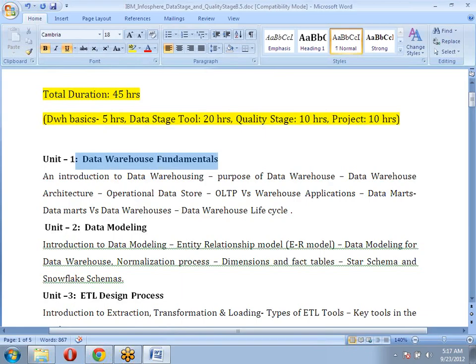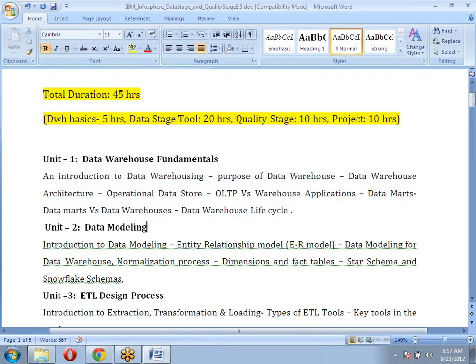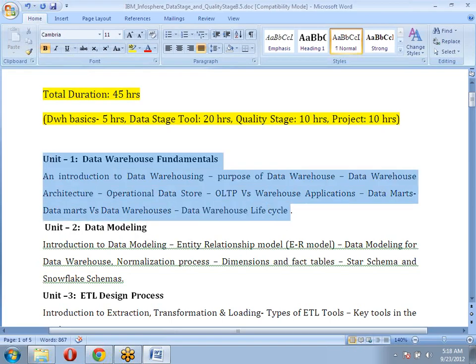We will start with what is a data warehouse, what is the purpose of a data warehouse, in what kind of businesses we implement a data warehouse, what is the basic difference between operational data stores and data warehouse systems, and the data warehousing life cycle. Those fundamentals we are going to discuss in the first unit.